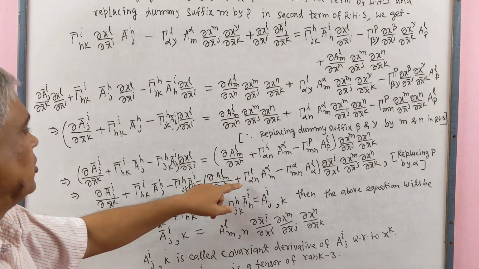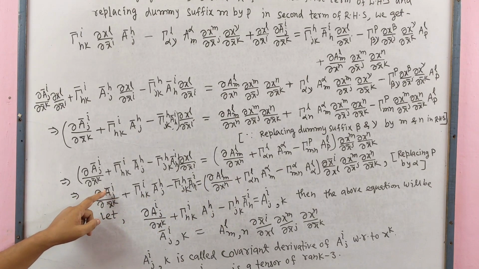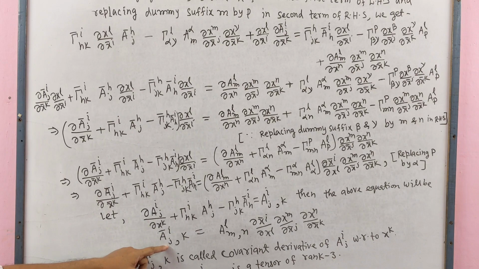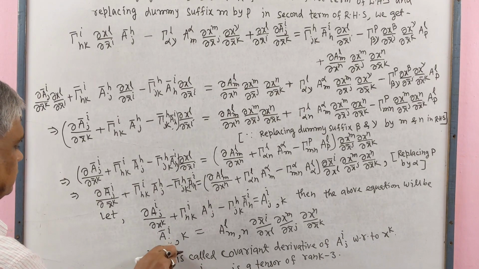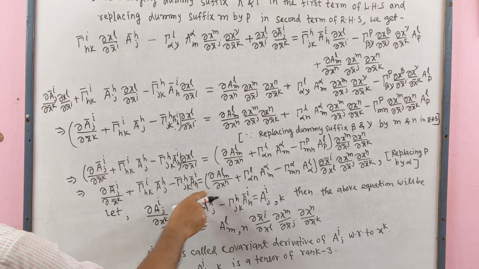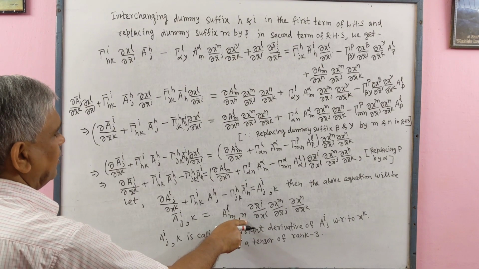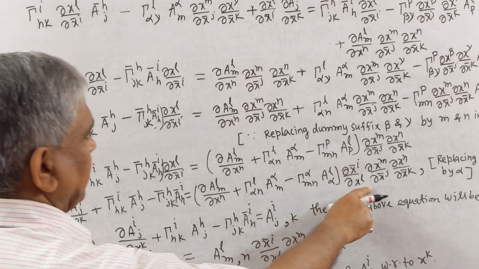Then the above equation may be written as Ā^i_{j,k} equal to, on the left side, A^l_{m,n} and these three partial derivatives.